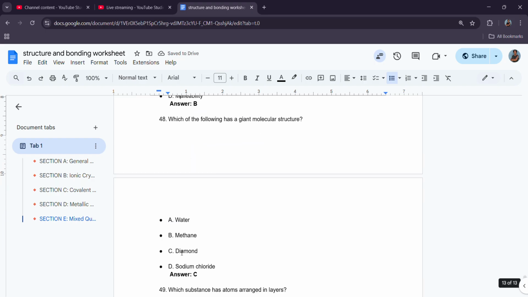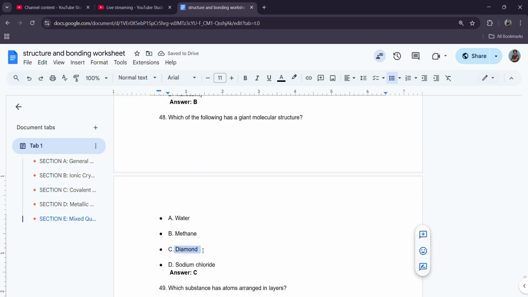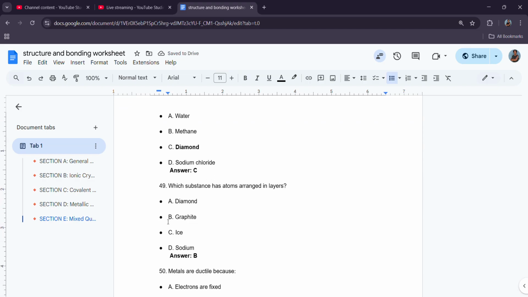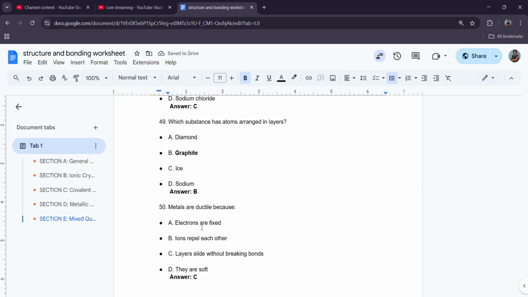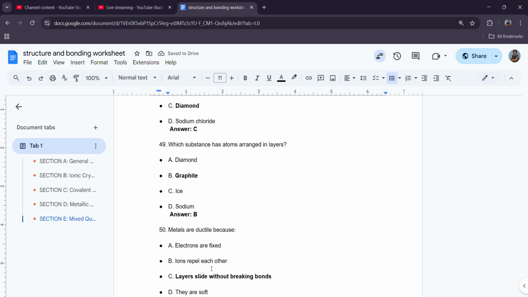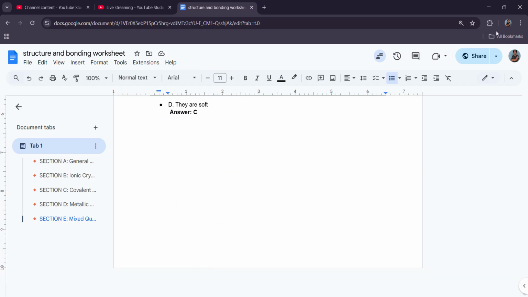Which of the following has a giant molecular structure? Diamond. Which substance has atoms arranged in layers? Graphite, hexagonal layers. Metals are ductile. They are able to stretch into wires, not because electrons are fixed, not because ions repel each other. C is the answer. Layers slide without breaking bonds. And that's it for the revision.